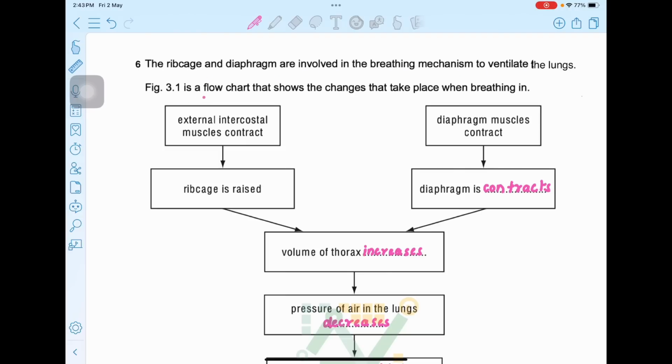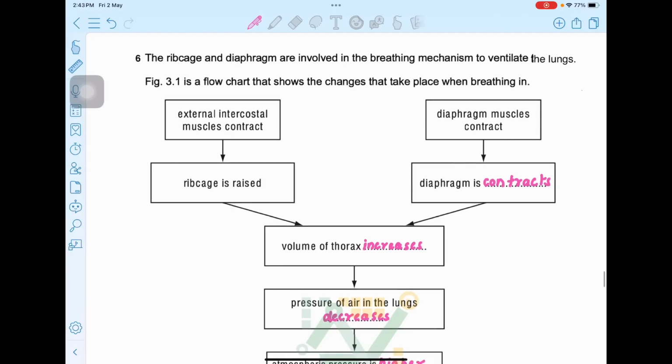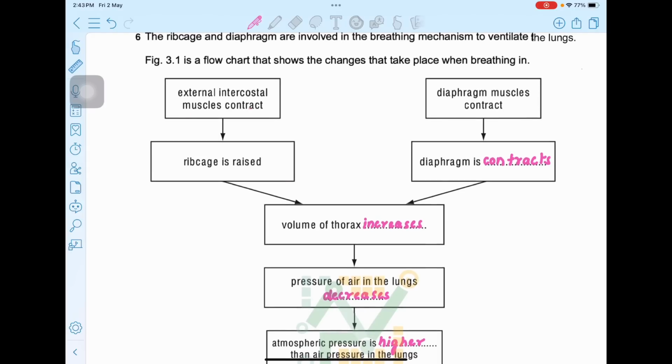Figure 3.1 is a flowchart that shows the changes that take place when breathing in. Okay, so this question. External, when you're breathing in, okay, so that's inspiration. So at that time, I'll just read the right side. Diaphragm muscle contracts, diaphragm is contracted, okay, at that time.